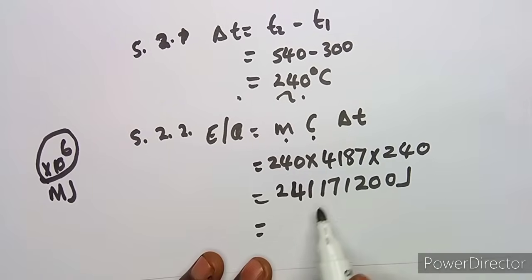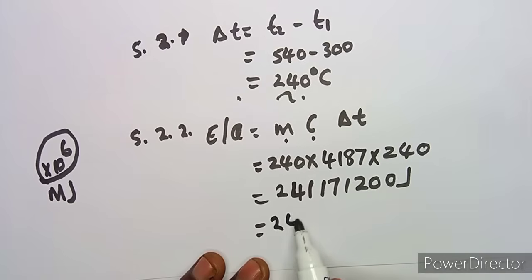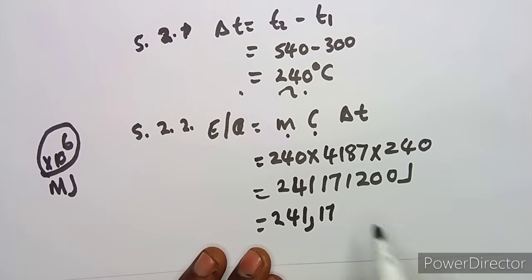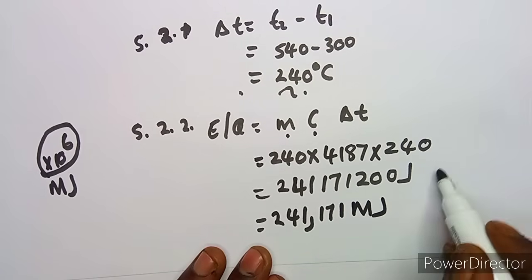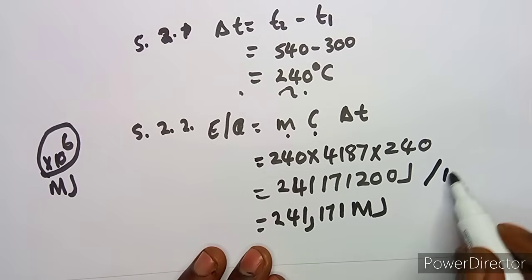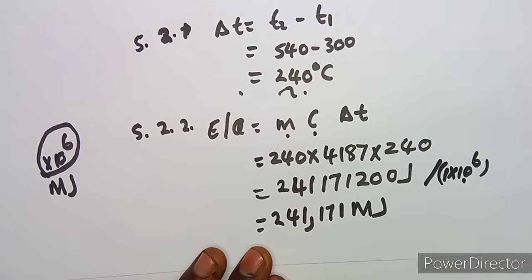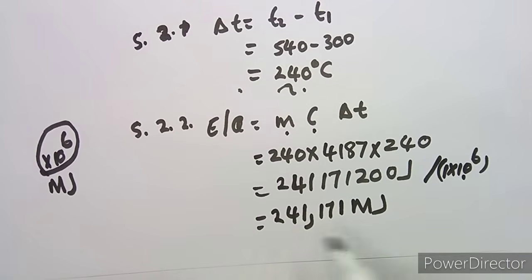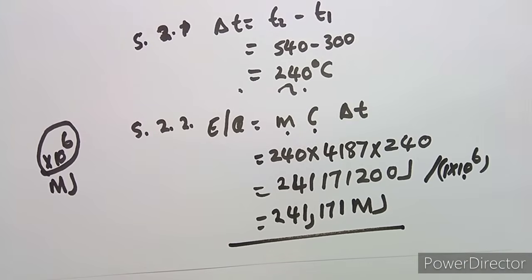So this is going to give you 241.1712 and so forth, in megajoules. Like I said, guys, divide by 1 times 10 to the exponent of 6, and it will be in megajoules. All right, so that's your energy, or Q, whatever you're going to use it for, but that is all about heat.